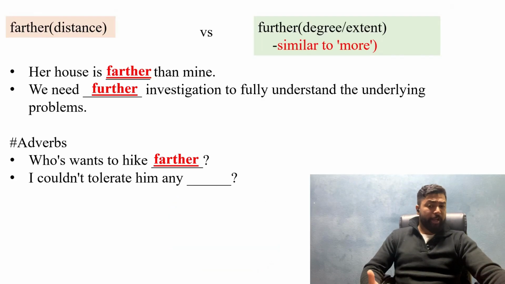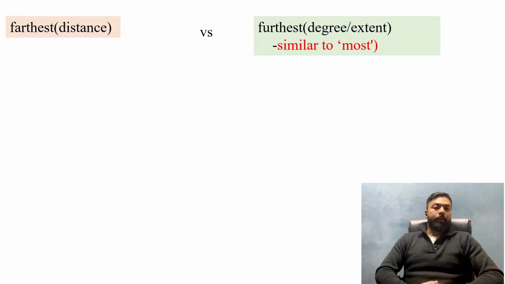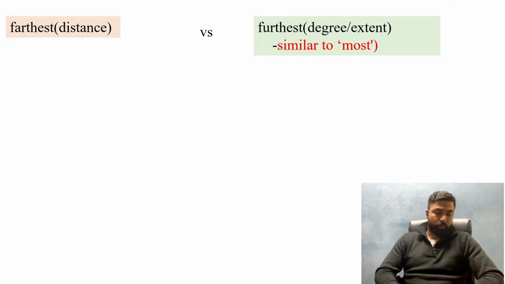Likewise, I couldn't tolerate him any dash. So toleration has got nothing to do with the distance. So it means that you cannot tolerate him any further or any more. Likewise, the difference between farthest and furthest is similar to what we discussed earlier. So farthest has to do with distance, whereas furthest has to do with degree. And it is also similar to the term most.